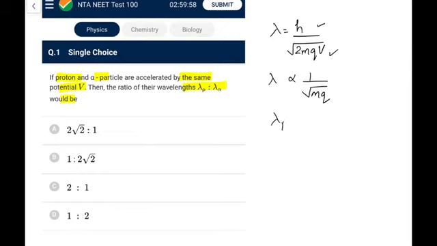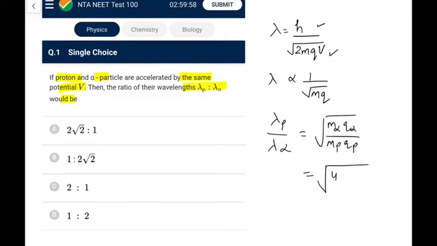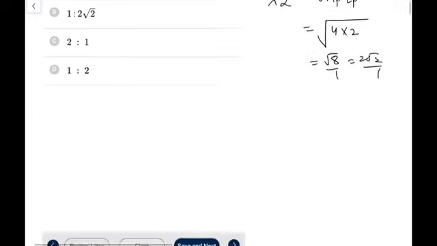So what I can say, lambda proton to lambda alpha, this ratio would be root of m alpha q alpha upon m p into q p. The alpha mass is 4 times the proton mass, charge is 2 times, so that comes out as root 8:1, or you can write it as 2 root 2:1. Go for option A.